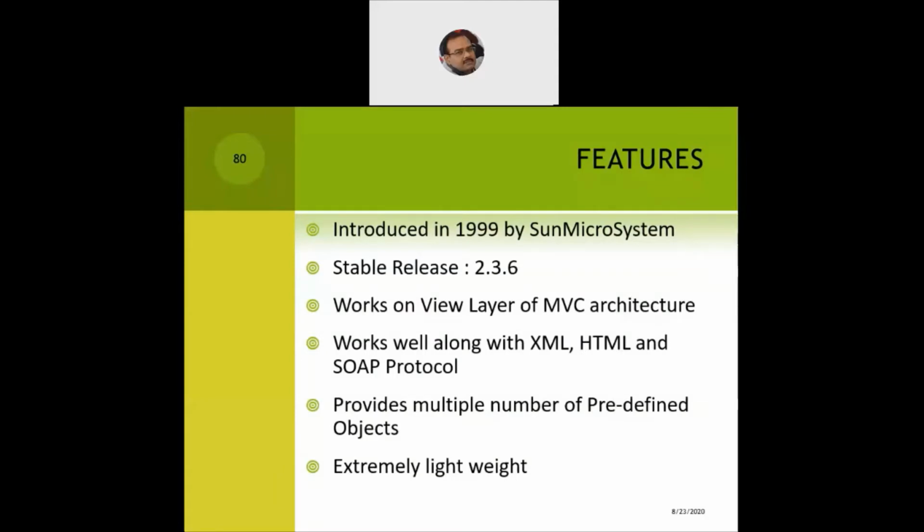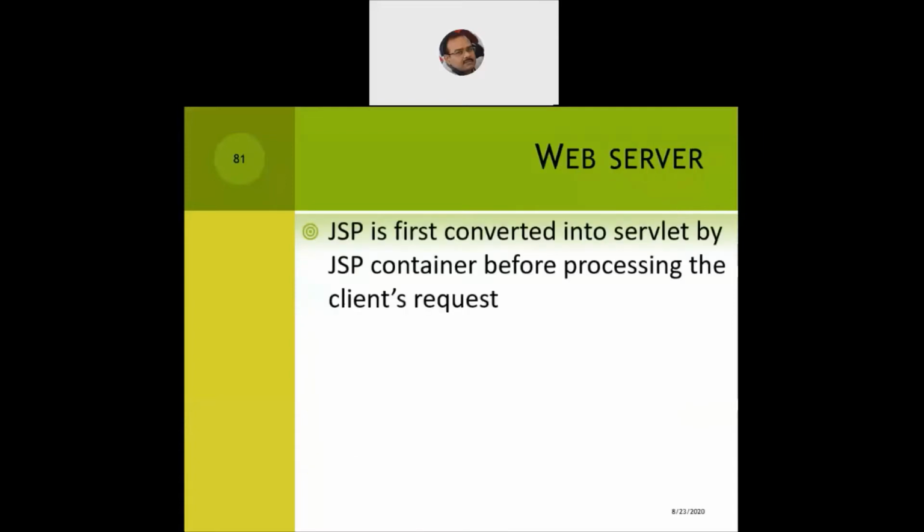So JSP will usually be lightweight, just the request response paradigm, and behind every JSP page, we still have a servlet which will provide backup support for that corresponding JSP page. So the web server plays a very important role in this smooth transition between the servlets and the JSP.